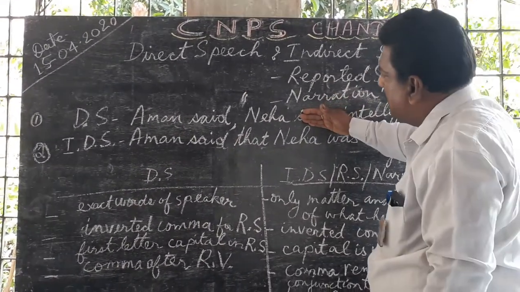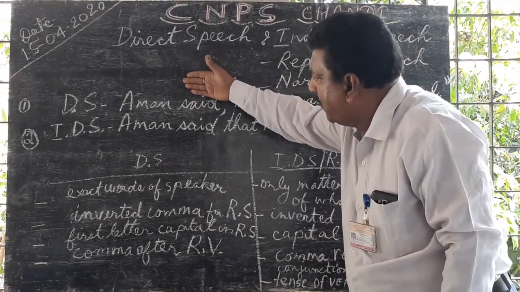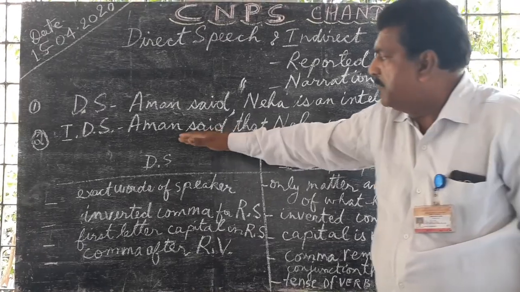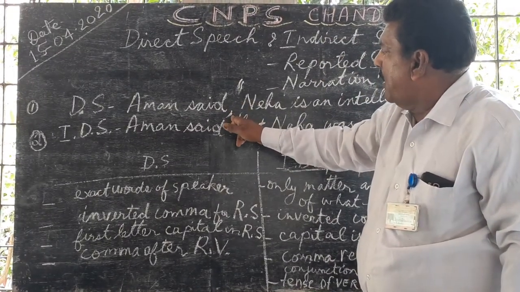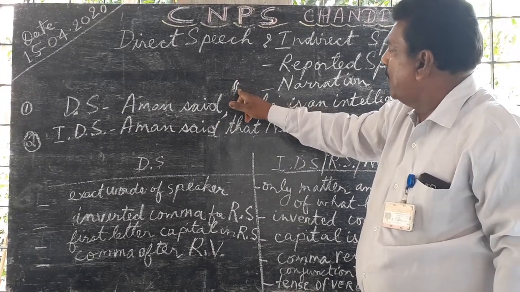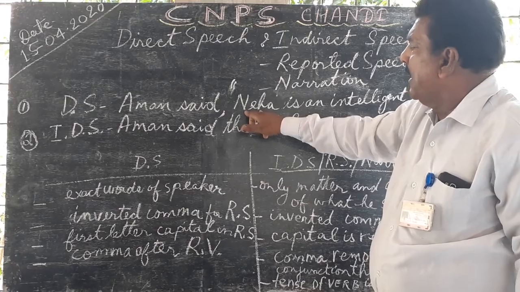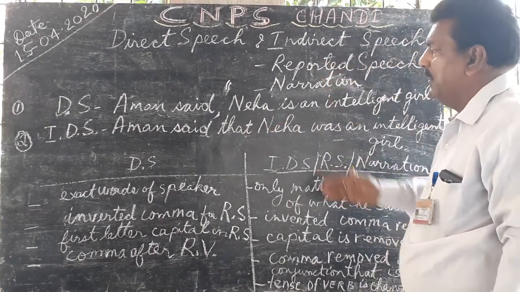Again, when you want this same sentence which is in direct speech to be converted into indirect speech, you have to remove the comma, you have to remove the inverted comma, and you have to remove the capital first letter, and then use a conjunction and make it into indirect speech.